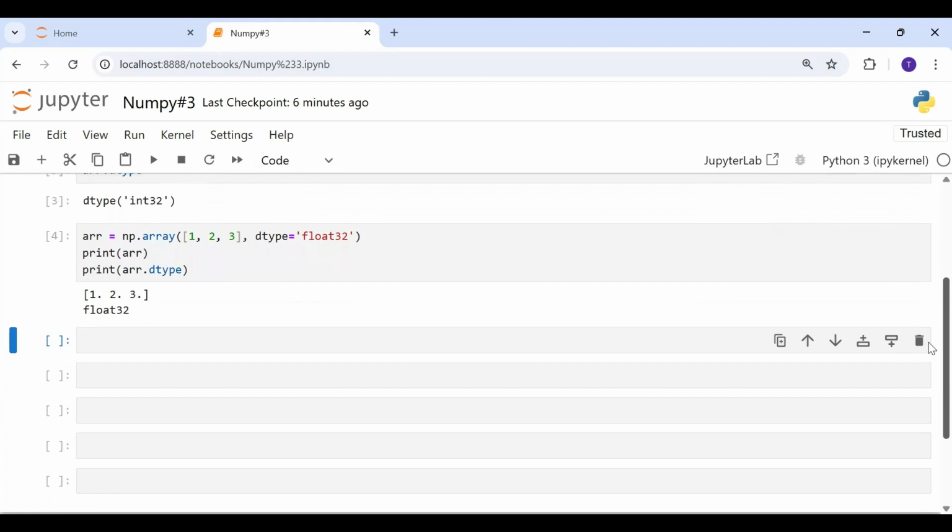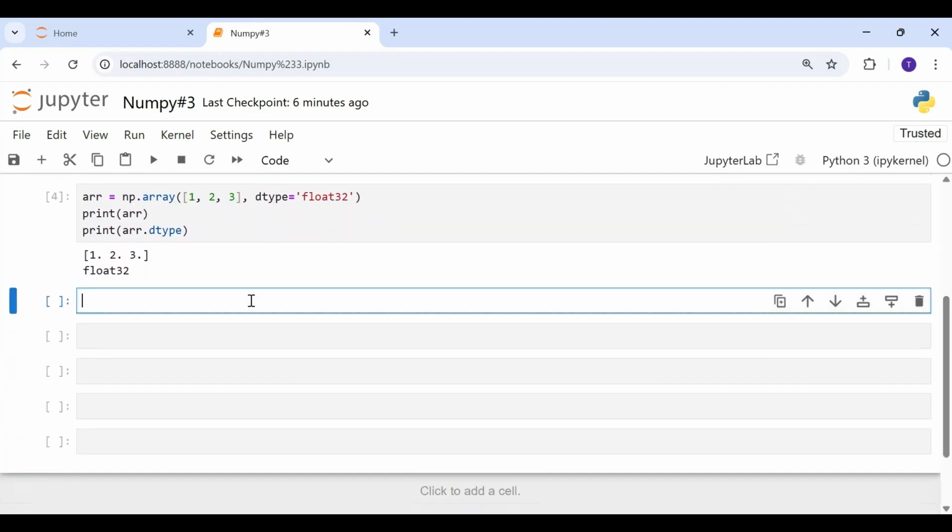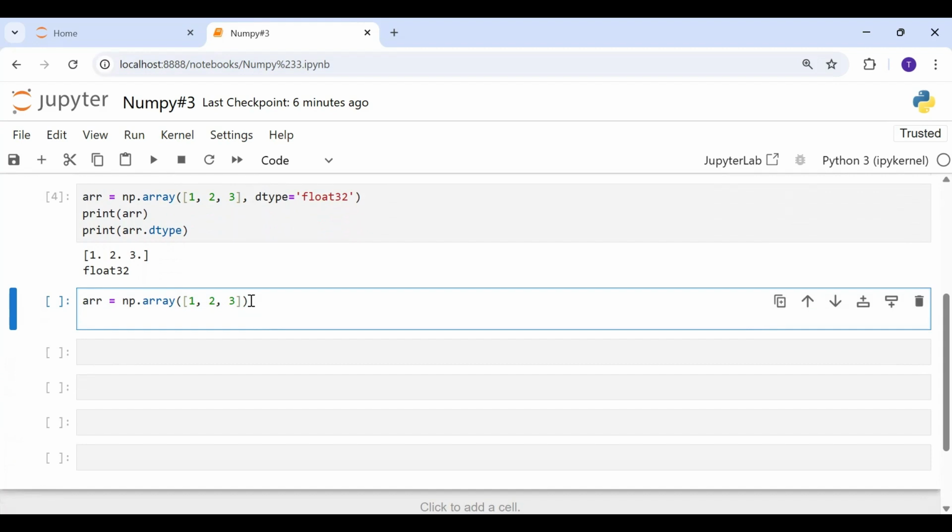Now, what if we already have an array, but we want to change its type? Maybe we want to change it from integer to float, or from string to numbers. How can we do that? Let's copy this array, and now I want to change this to float. I have a function for that, astype. This function takes the type you want to change it to as input. So float64, let's say. And we have to save it to a new variable.